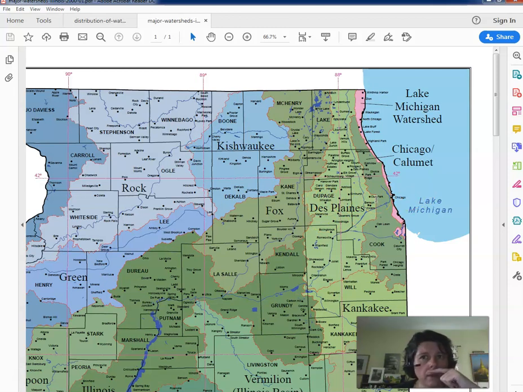We're going to talk a lot more about the state of Illinois and some of the issues, but this is one of the big things: if you're not inside of this area, your water is not going into the Great Lakes, and we're depleting that water. So this is just showing you the whole state.